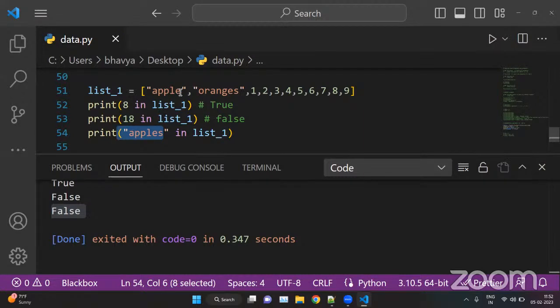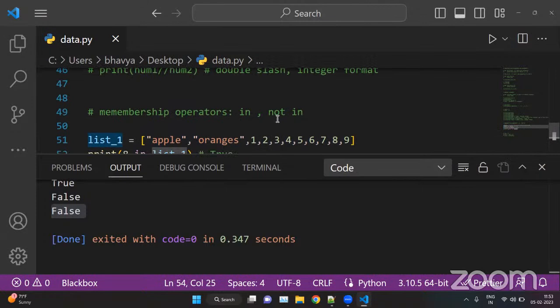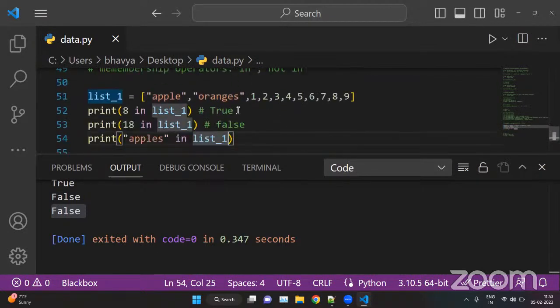Like A is matching, PP is matching, L and E, but there is an additional S here. So this will not match this string. That is why we have this answer: apples is not in list_1 because we have apple, not apples. Okay, so there's a difference. So that is the membership operator, in, and we have not in. So not in is the opposite of in. For example, we have not in here.